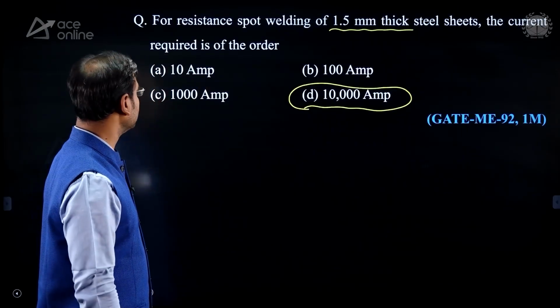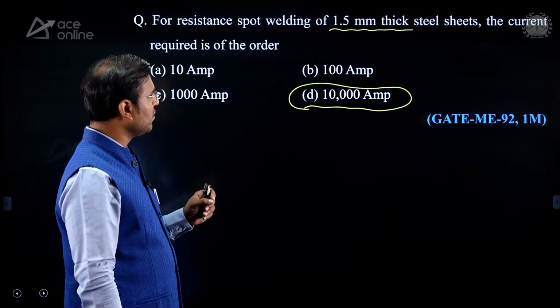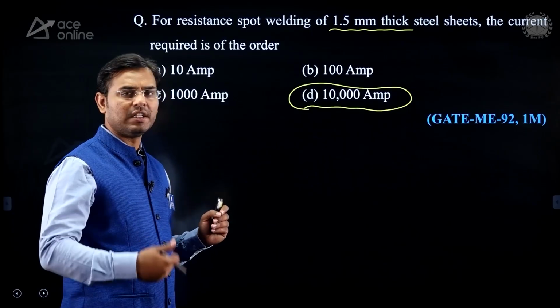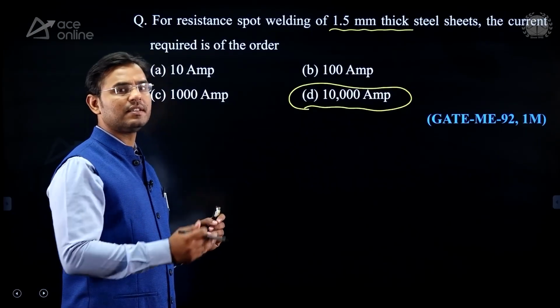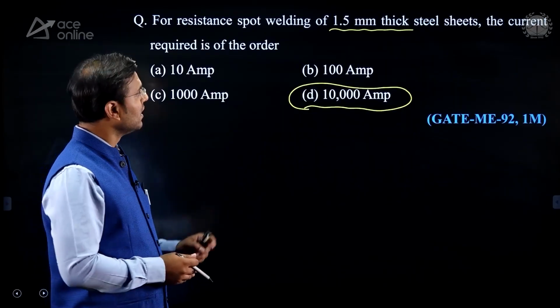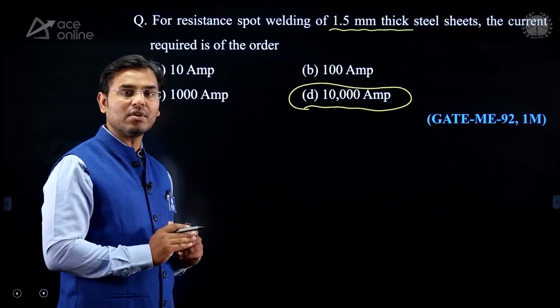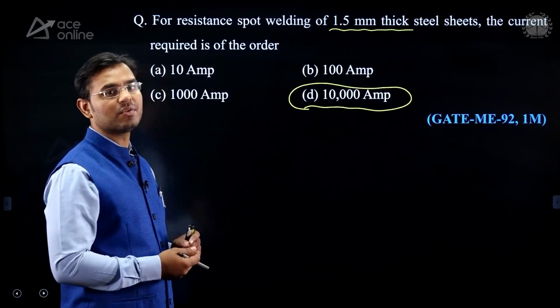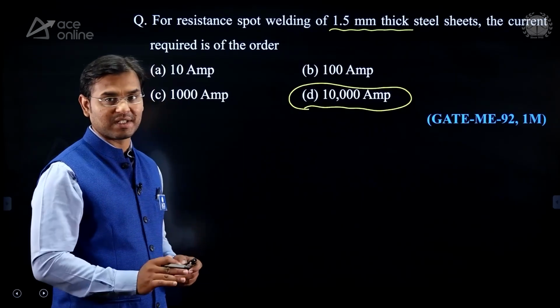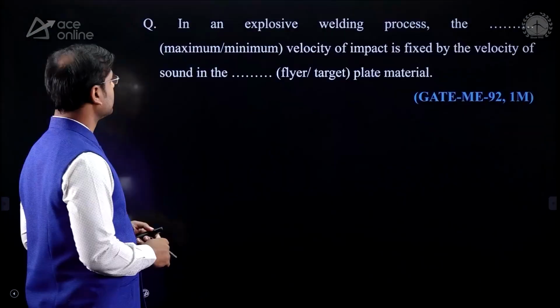It is a fixed value. But instead of steel, if the thickness is the same but the plate is aluminum, then the answer will be different. If the plate is steel but the thickness changes to 3, 4, 5 millimeter, then also the current will be different. That you need to remember.